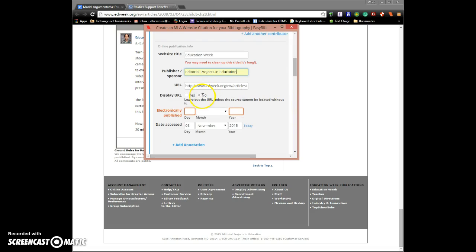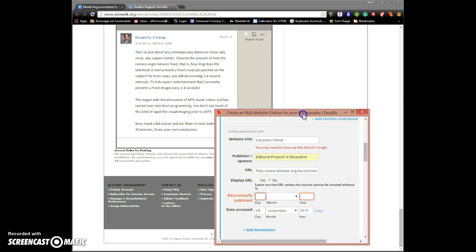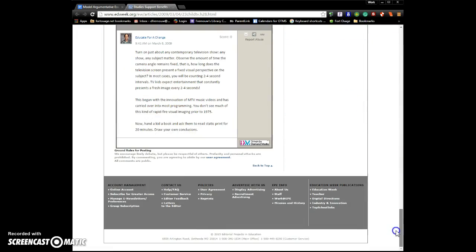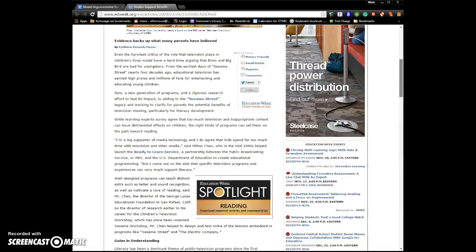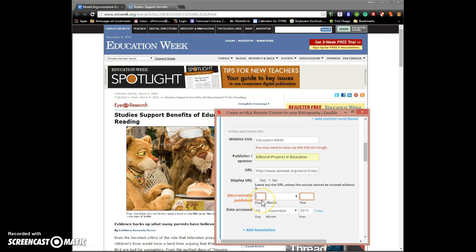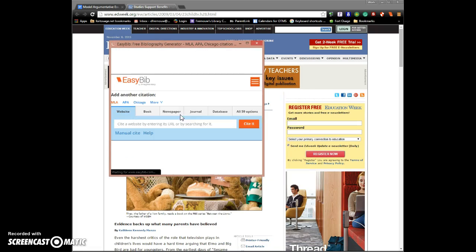We'll leave the URL, but we won't display it. It just makes the citation messy to do that. Next, we'll fill in the day, month, and year of publication. Usually this will be at the top of the page. Right here, this article does tell us when it was published. If you can't find it here, you can also use the copyright date at the bottom of the page if no specific date is available at the top. But since we do have here that this was published on March 2nd, 2009, we're going to add that into our citation. Then we will click Create Citation.